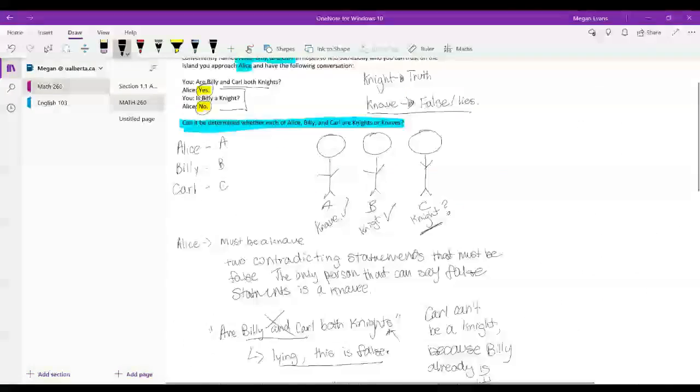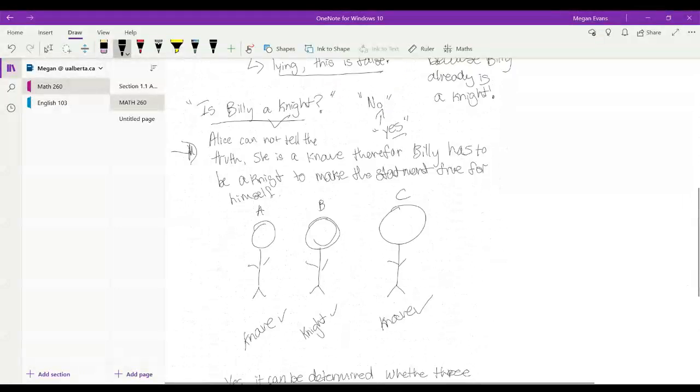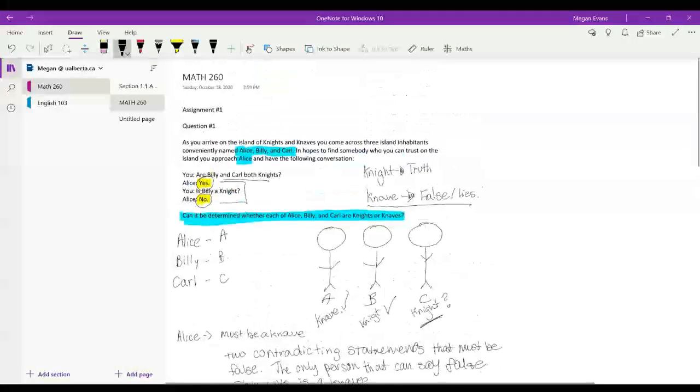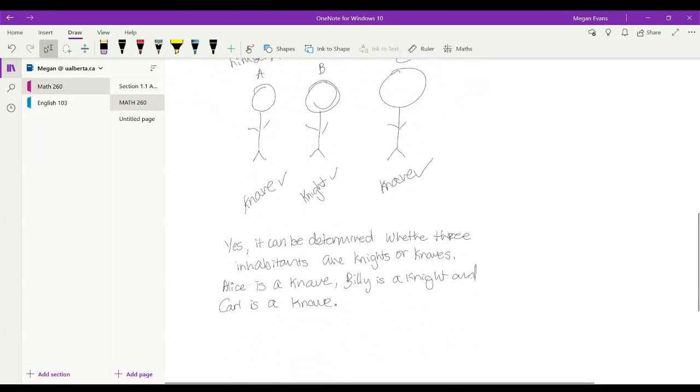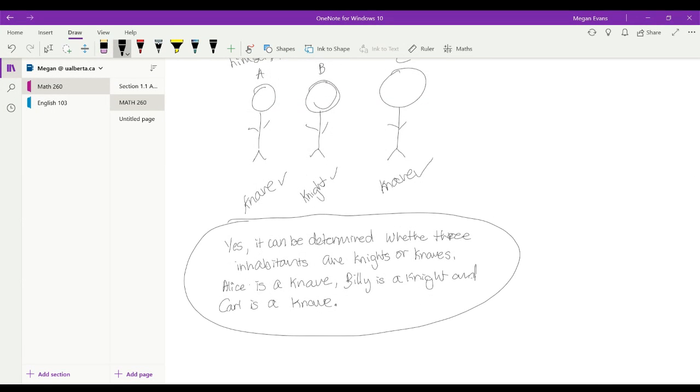And look at how much work I've done there. As you can see, that is what I expect from everybody, to be showing their work and writing everything down, writing pictures, explanations, and having a final explanation at the bottom.